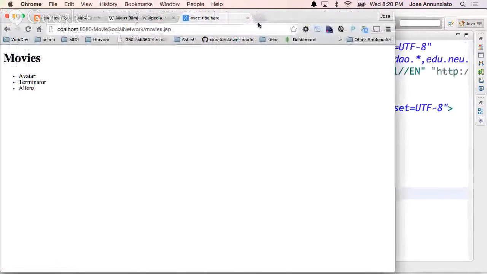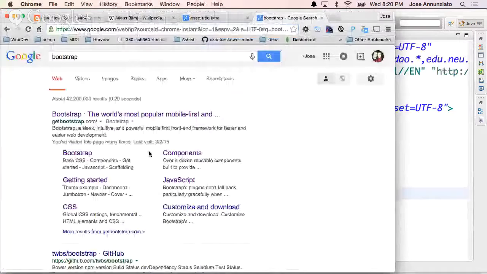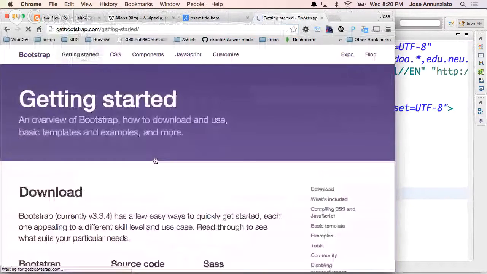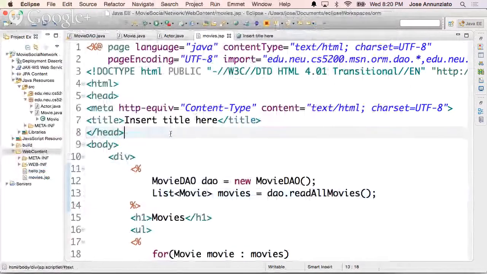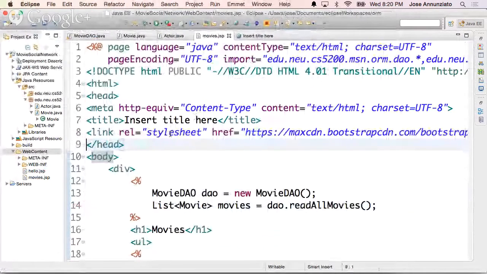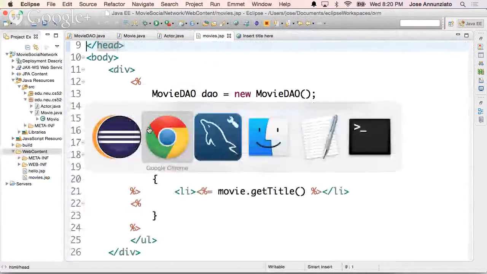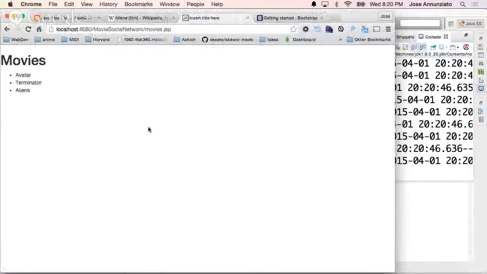Just go to Bootstrap, and in getting started, link to this CSS style sheet and put it here in your head. So that's one. If we refresh, it's already prettier.